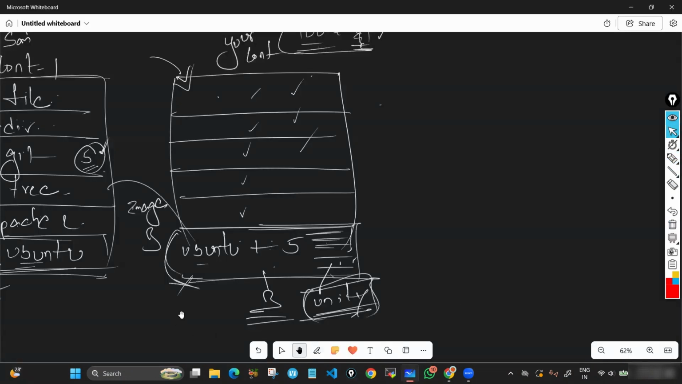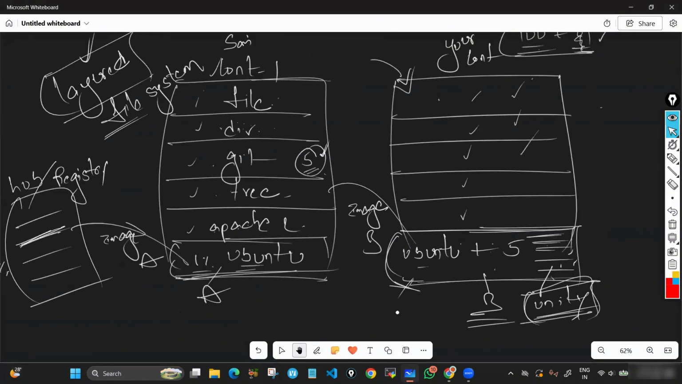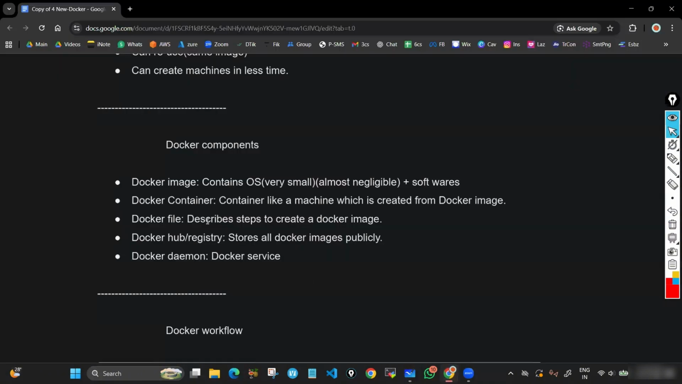You can see, Docker image means sometimes it contains only OS, sometimes OS plus softwares. Image A, having only OS, 1% Ubuntu. Image B, OS plus some softwares, correct or not? So Docker image means either having only OS or OS plus softwares. That too OS is negligible. That is what Docker image means, which is used to create a container. That is the first Docker component.